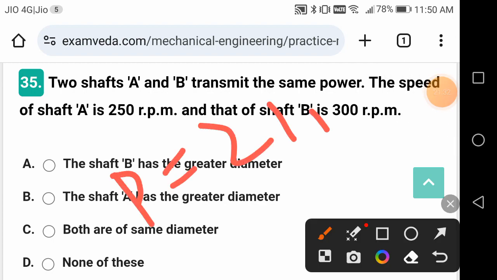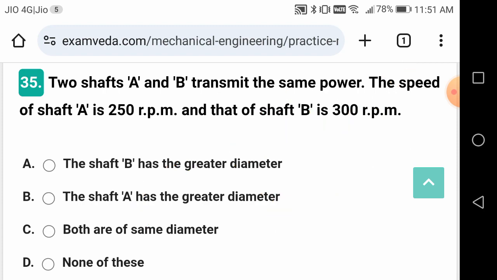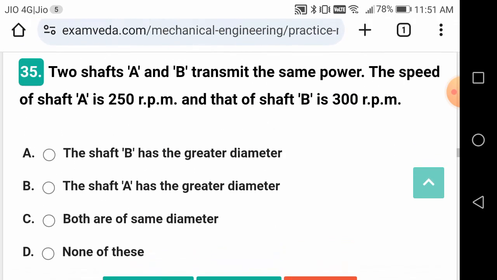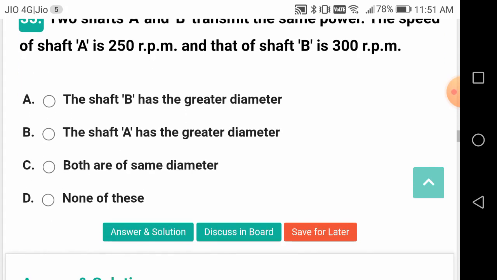Power is 2 pi N T by 60,000. Right. Now what he is asking, same power, speed of shaft A is 250 and that of shaft B is 300. So the shaft having less speed will have more diameter.